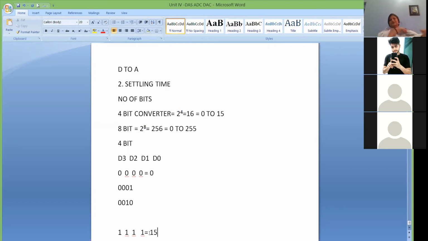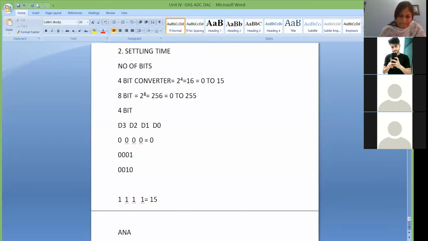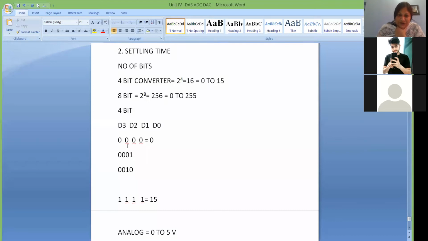And suppose you have an analog signal which is from 0 to 5 volt. So minimum how much voltage is there? 0. And maximum how much voltage is there? 5 volt. So if you want to convert this data with the help of a 4-bit converter, then your 0 to 5 volt data will be converted from 0 0 0 0 to 1 1 1 1. So for 0 analog voltage, your digital correspondence will be 0 0 0 0. And for 5 volt, it should be 1 1 1 1.